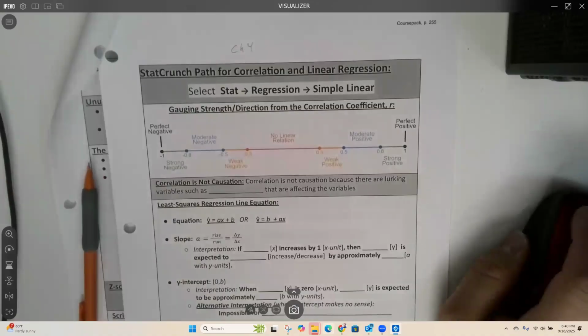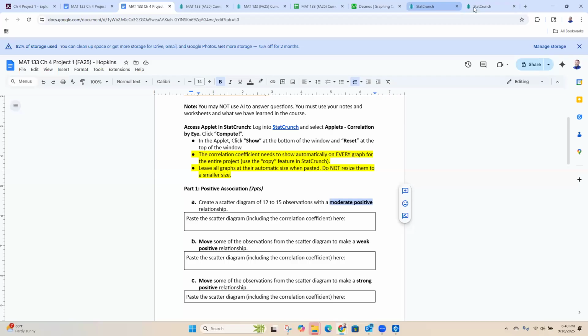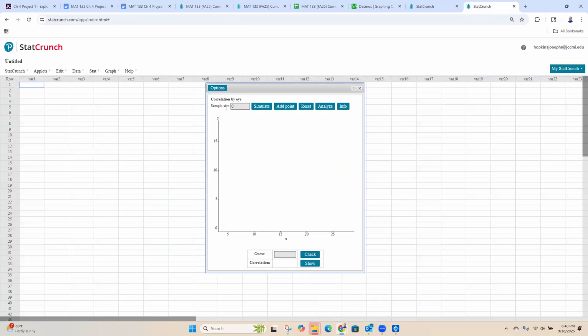Okay, awesome. So here we are in StatCrunch. For sample size, I'm going to put in 12 to 15 dots, and you hit simulate, and that'll give you 12 points. Now, you can imagine if I tried to draw a line through these, they're kind of scattered all over the place. So I might want to move them into more of a line. Not a perfect line, but close-ish. If I do this, this is probably too strong.